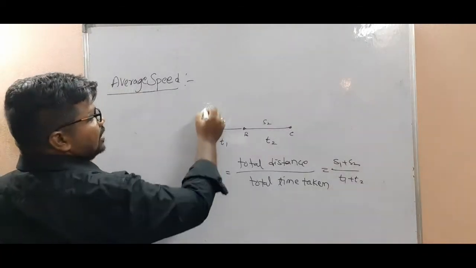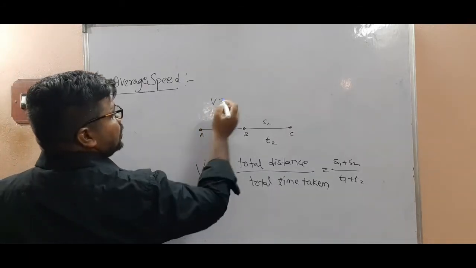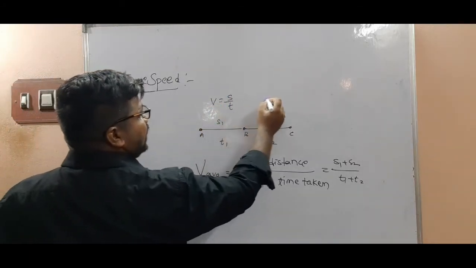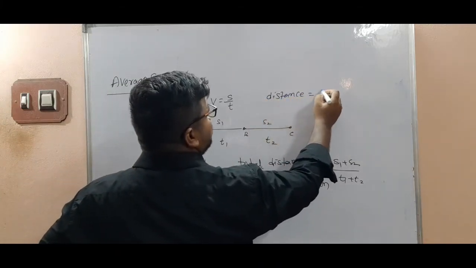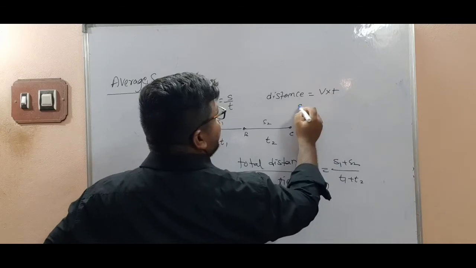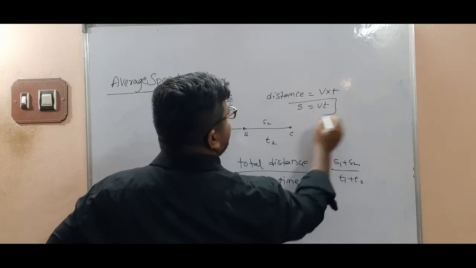So we know generally speed is equal to distance by time. Then distance is equal to speed into time. S is equal to V into T.